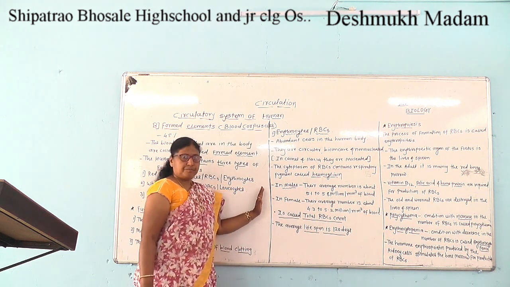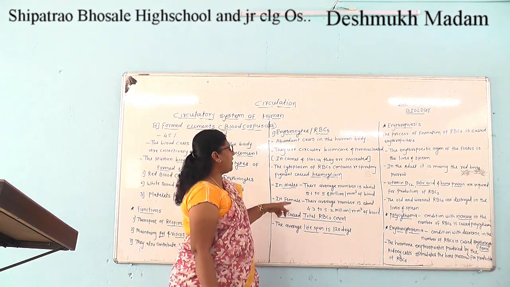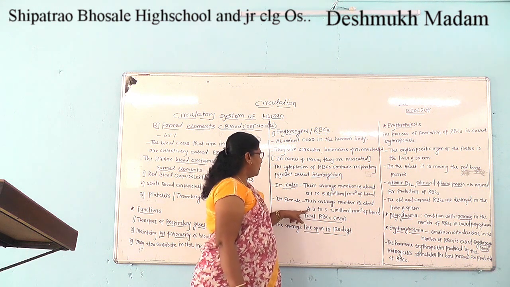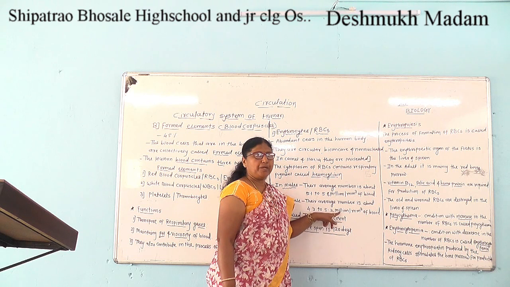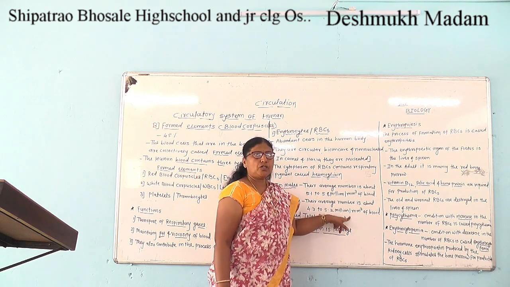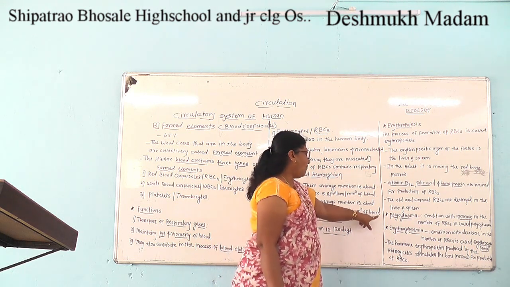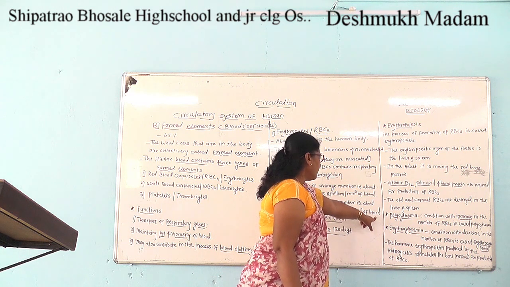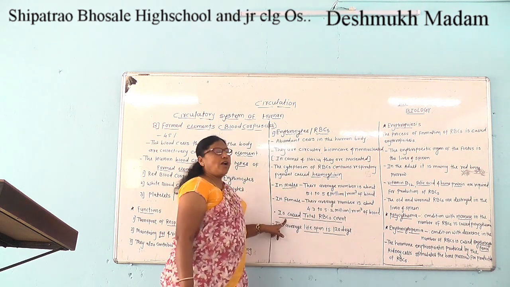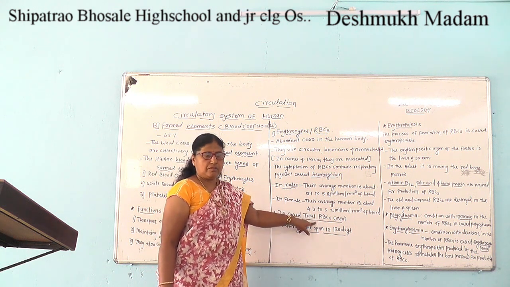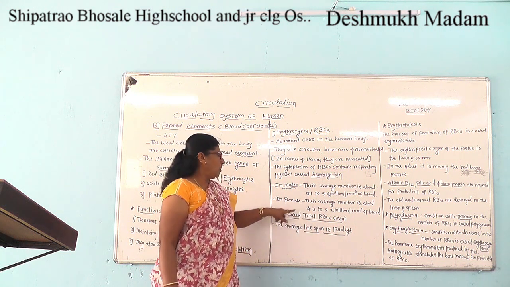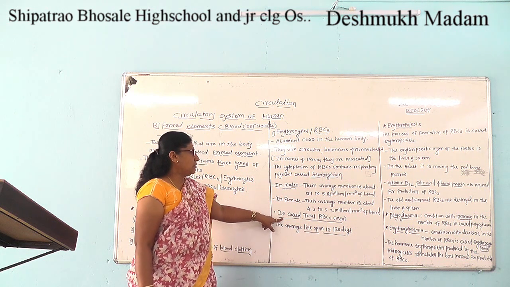In females, the average number is about 4.3 to 5.2 million per cubic mm of blood, which is called the total RBC count. What is total RBC count?